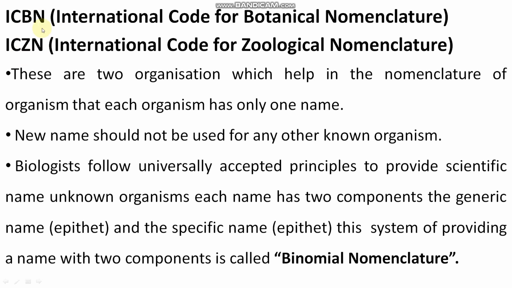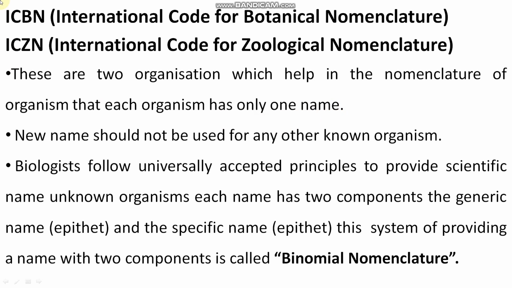ICBN and ICZN. ICBN full form is International Code for Botanical Nomenclature. ICZN is International Code for Zoological Nomenclature. Botanical is related to plants, zoological means related to animals. So these are two organizations which help in the nomenclature of organisms, so that each organism has only one name.